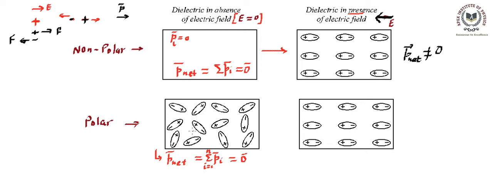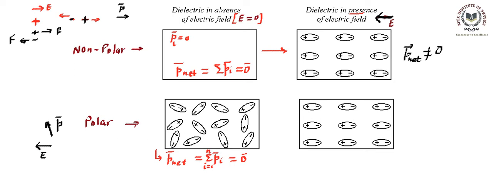Now what happens in the polar molecules? In the polar molecules, these dipoles were randomly oriented, and you have applied the field. Let's talk about a dipole that was in this direction prior to applying the field. So that's a dipole, let's say, and we have applied the field in this direction in the later case. You remember whenever a dipole is present in an external field, there acts a torque that tries to reorient the dipole in the direction of the field. So what this field is going to do is reorient this electric dipole in the direction of the field itself.